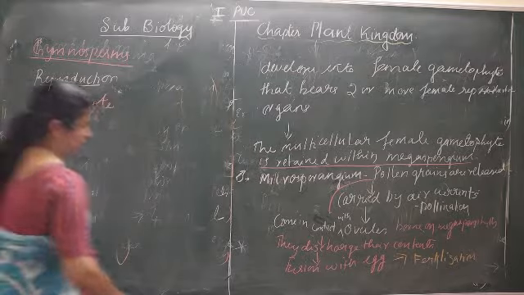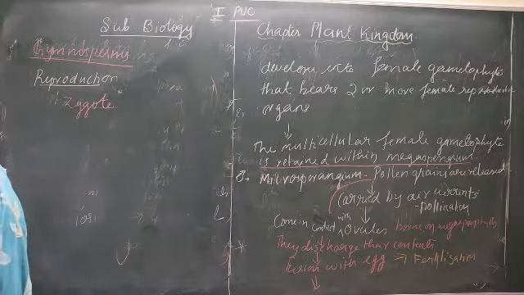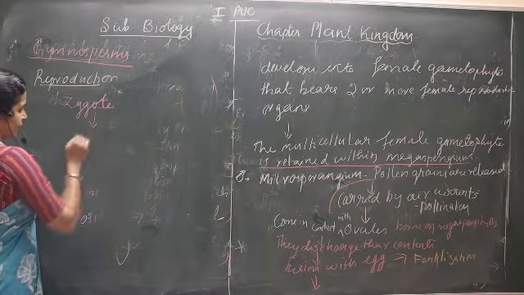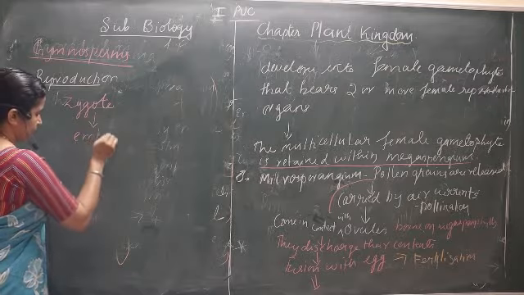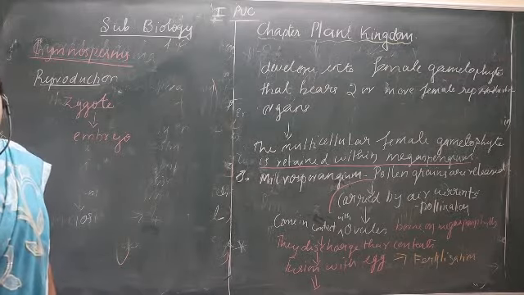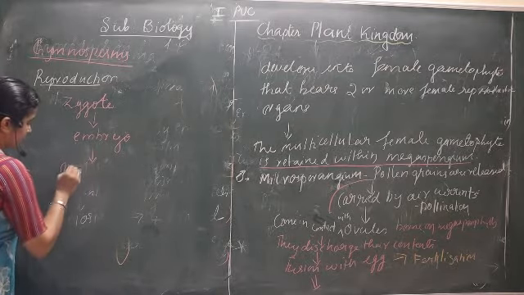You can just put an arrow mark like this and write zygote. Okay, next step is the zygote is formed. Then this zygote develops into an embryo.